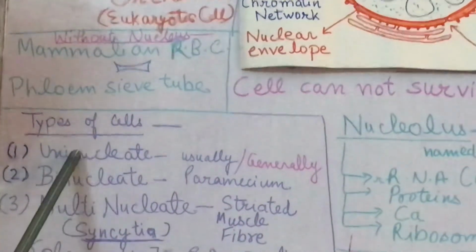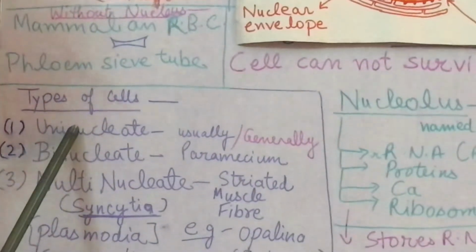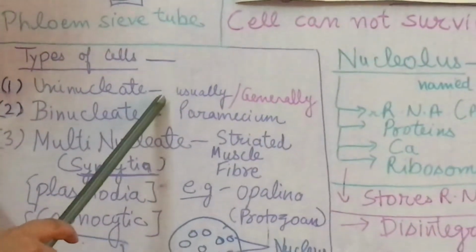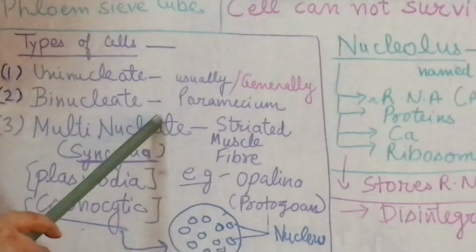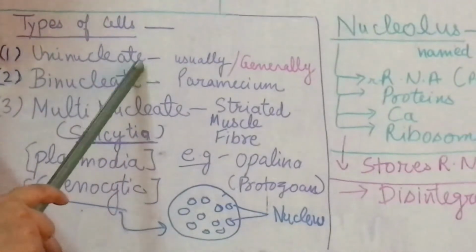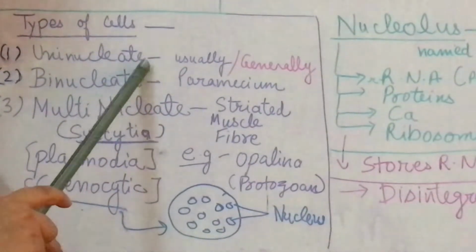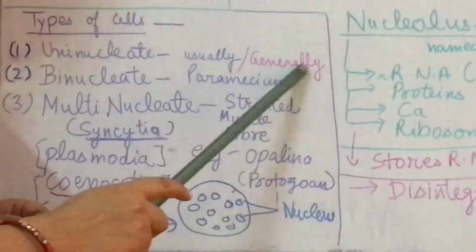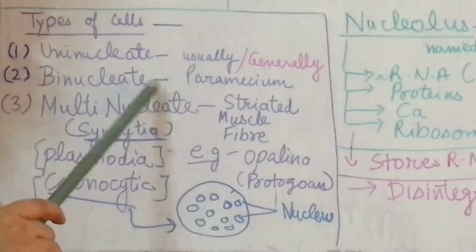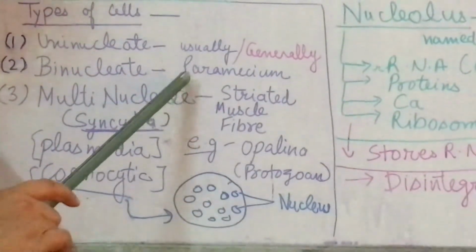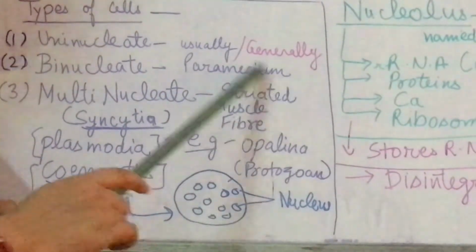According to the number of nuclei present in a cell, the cells are of three types: uninucleate cells, binucleate cells, and multinucleate cells. Uninucleate cells means the cells which have only one nucleus, and they are generally found in most cells. Binucleate means two nuclei are present in one cell. For example, paramecium.